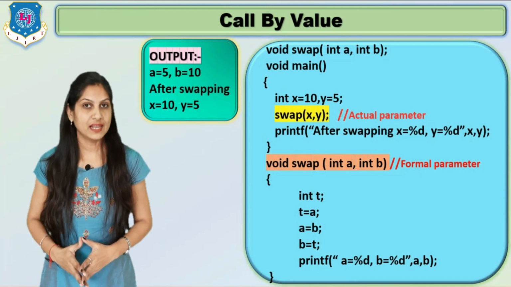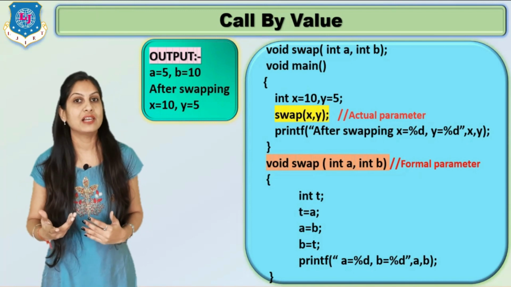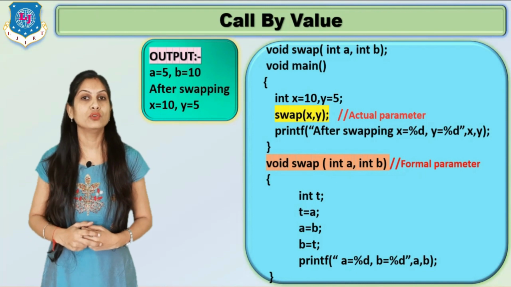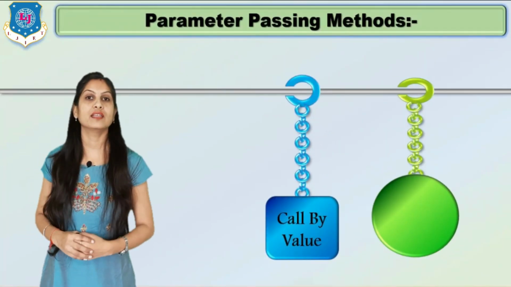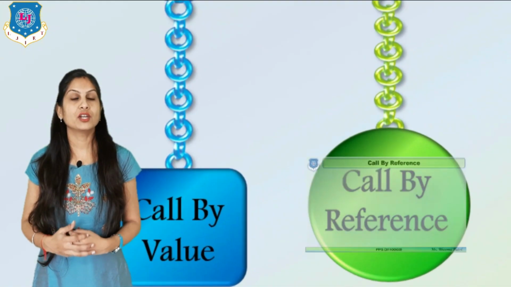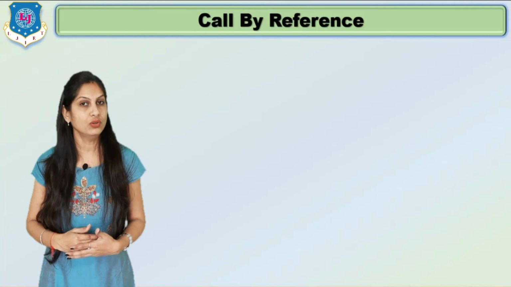Clear? So this is the correct output? No. Also we have to change the actual value, then our answer is correct, and for that we have to use the second method, that is called by reference. So using this method you can now change the actual value also and the formal value also.